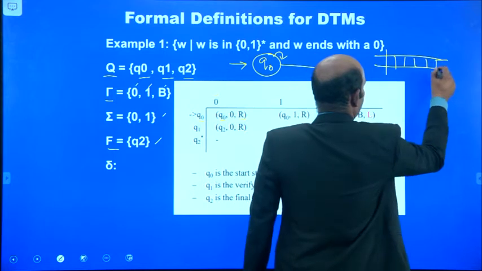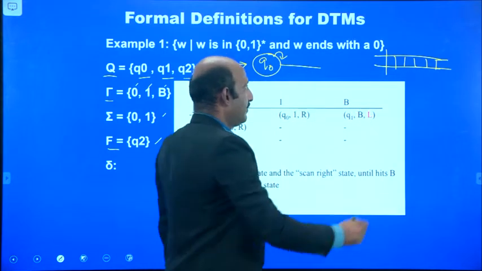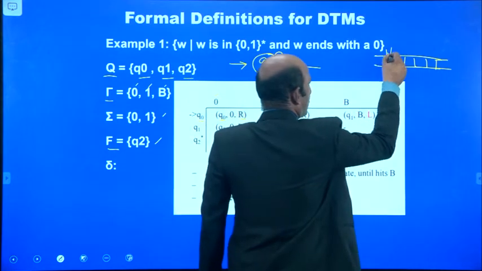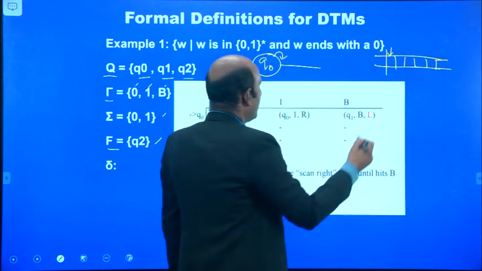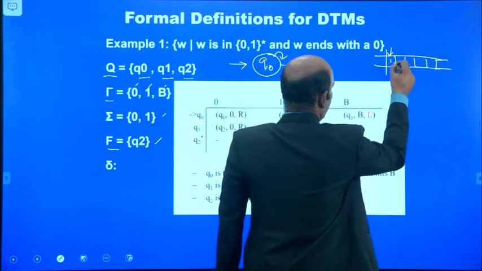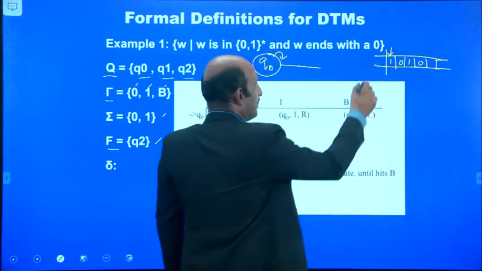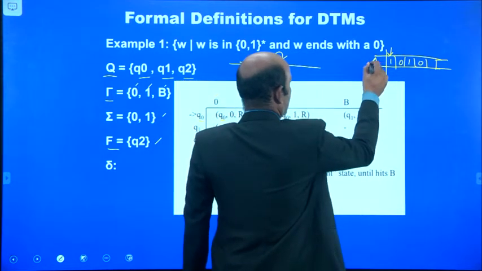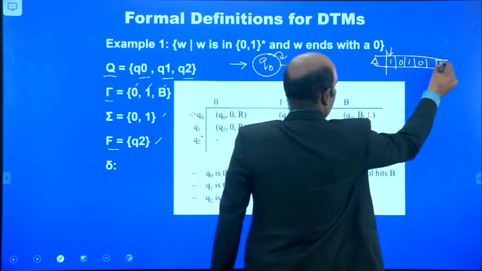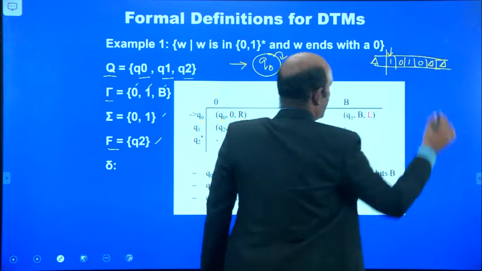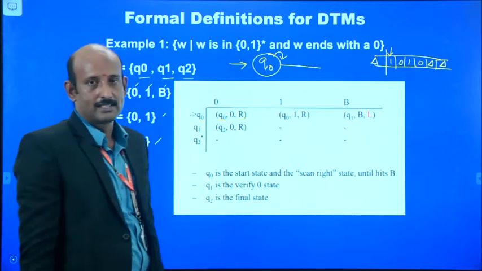The input pointer points to the first symbol, so the tape may contain any string, like 1 0 1 0, and the rest are all blanks, which are indicated as delimiters.